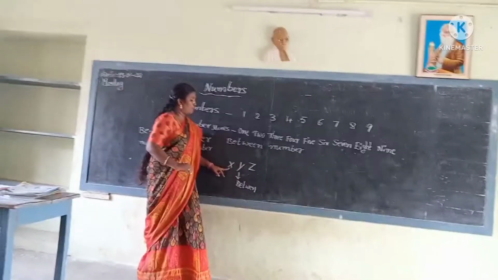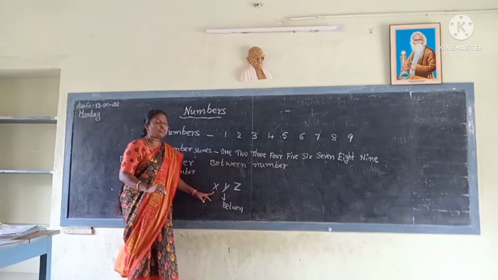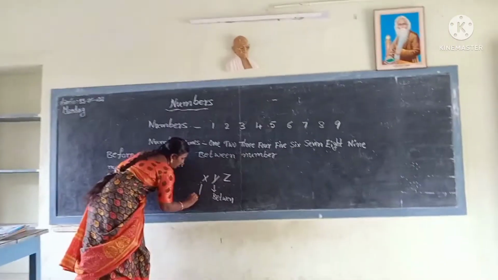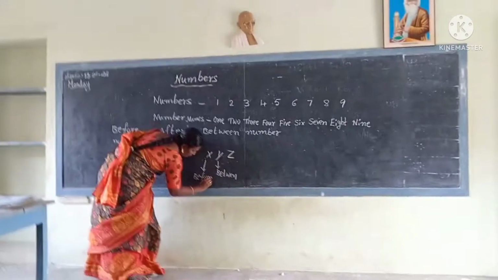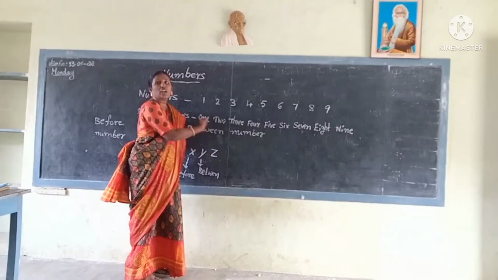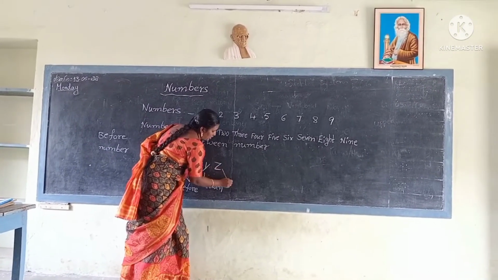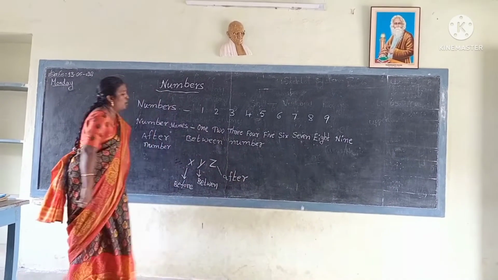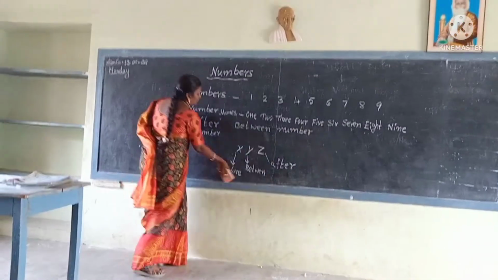Next, Y before. Before means in Telugu, mundu. Y before, which letter is there? X. X is the before letter. Next, Y after. In Telugu, after means tarvata. Y after, which letter is there? Z. This is the after letter. Like that, in numbers also there is before number, between number, after number.